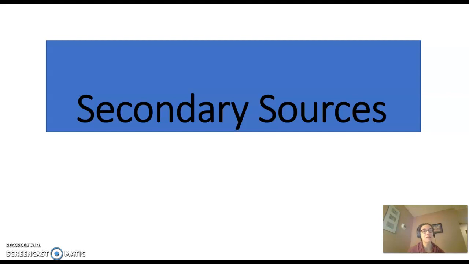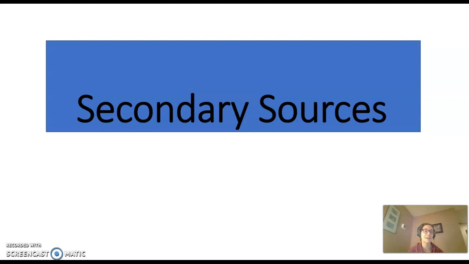As you can tell, we spent several weeks now really diving deep into learning about the two first and key primary sources, that is, case law and statutory research. But before we move on to our third and final primary source, which is administrative agency law, I wanted to take a detour and go over secondary sources.